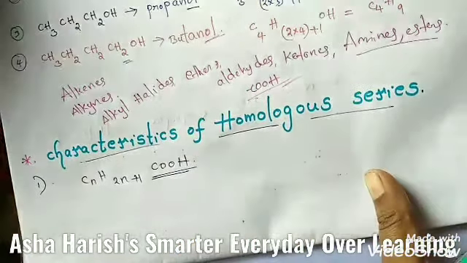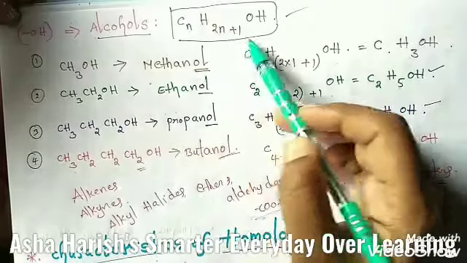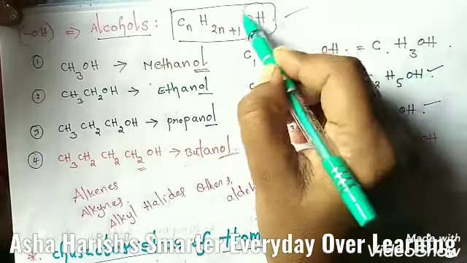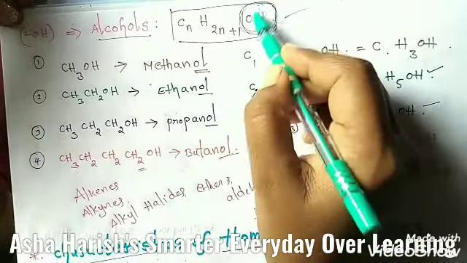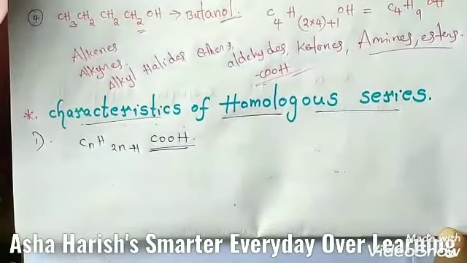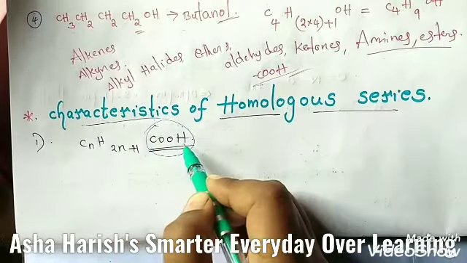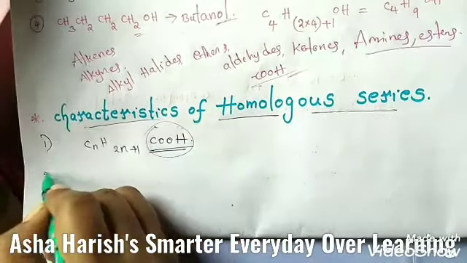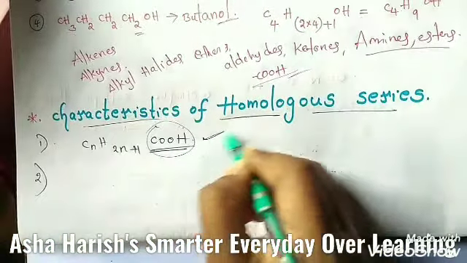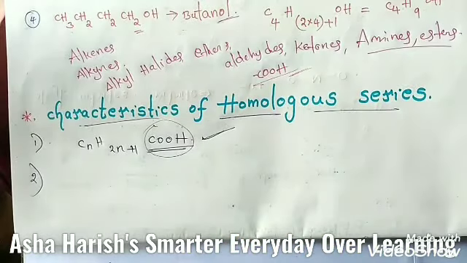And for alcohols, I told you CnH2n+1OH. If there is an alcoholic group, you should take the OH group, and for the general formula of carboxylic acids, I should take COOH.